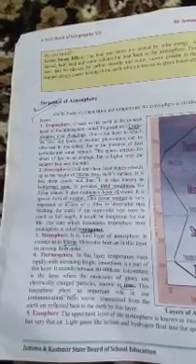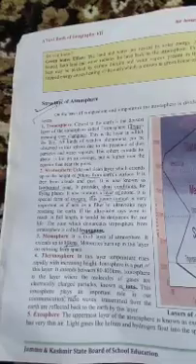So, what is troposphere? Troposphere is the layer of the atmosphere which is closest to the earth and is the densest layer of atmosphere. Troposphere means ever changing. This is the layer in which we live. All living organisms live in this layer.